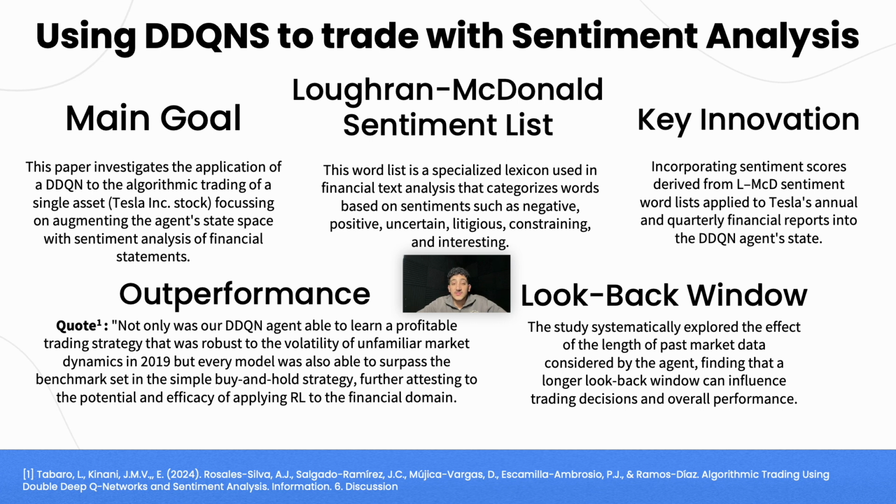This was facilitated largely by the Loughran-McDonald sentiment list, which was a specialized lexicon used in financial text analysis that categorizes words based on sentiments such as negative, positive, uncertain, litigious, constraining, and interesting. The key innovation was incorporating sentiment scores derived from this LM sentiment word list applied to Tesla's annual and quarterly financial reports into the DDQN's agent space.